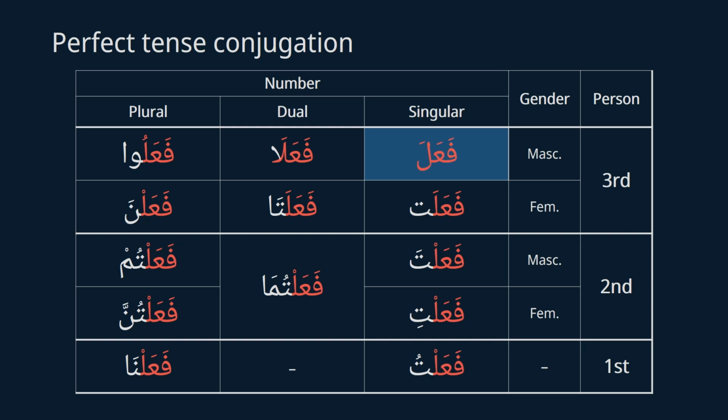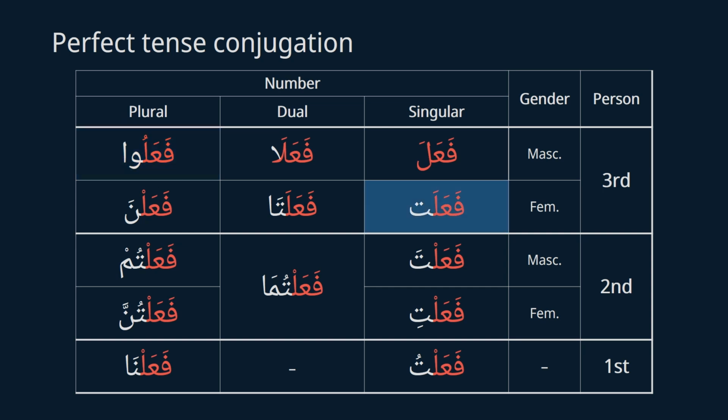If you look at the chart, it's divided according to number, gender, and person. As for the number, there are singular, dual, and plural. Singular is for one person, dual for two people, and plural for more than two people. Then let's go over this chart one by one. Fa'ala is he did. Fa'ala with a long vowel alif at the end is two people did. Fa'alu is they did. Notice here that the alif in the end is not pronounced. It's fa'alu and not fa'alua.